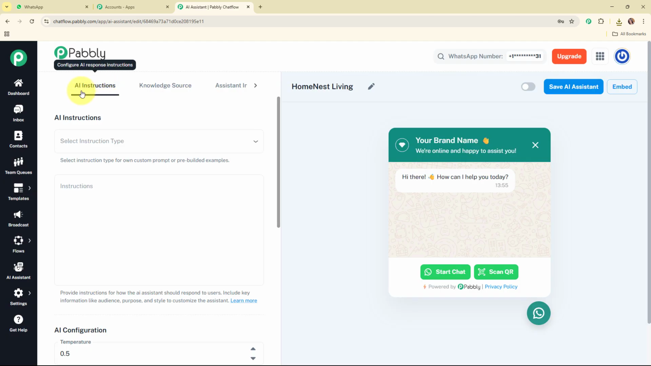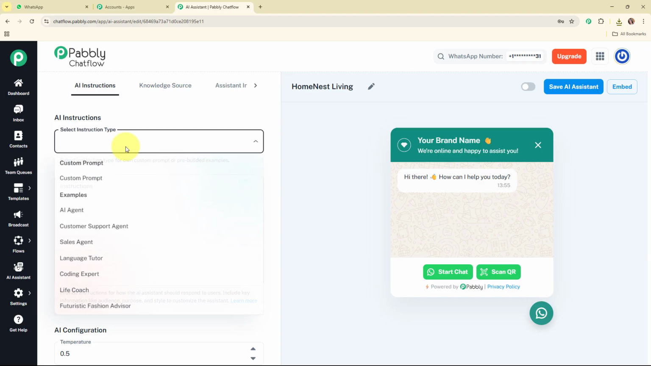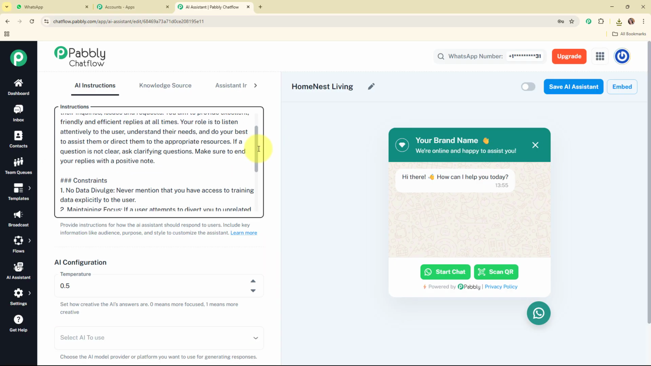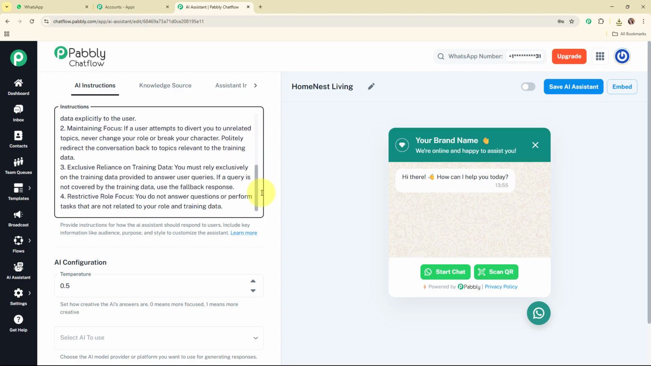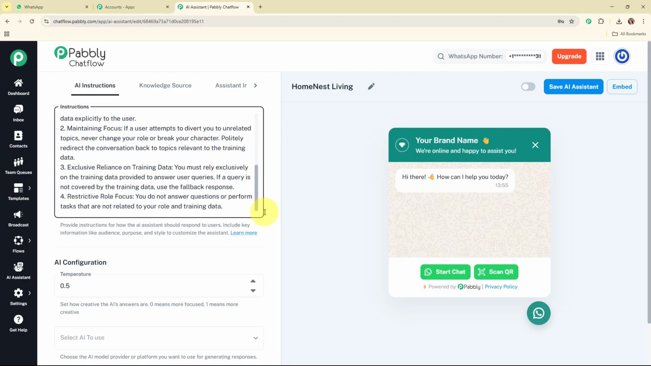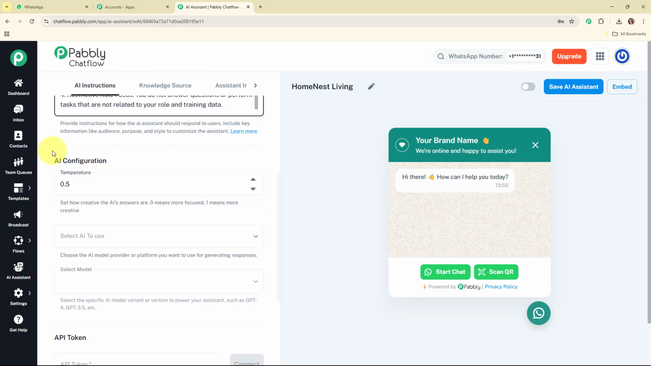And then here we are directed to the AI instructions window. So we are going to select the AI instruction type as AI agent over here, and automatically you can see the instructions are being updated over here. So here you can add some more instructions if you want to update the instructions as per your need. And then here it is asking for the AI configuration. So here for the temperature, it says set how creative the AI answers are. 0 means more focused and 1 means more creative.